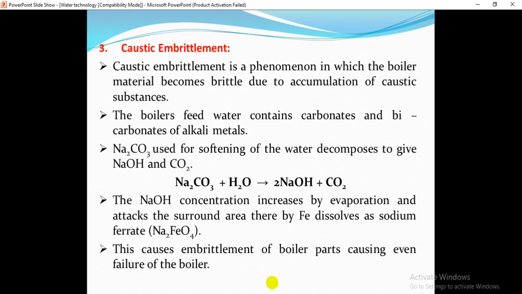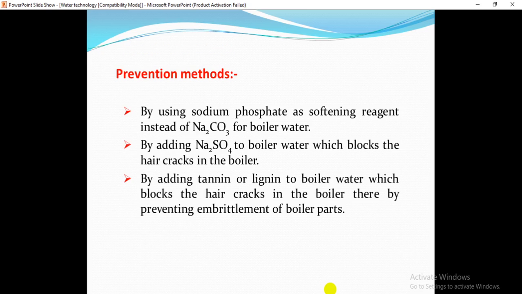This causes embrittlement of boiler parts, even causing failure of the boiler. And how to prevent it? These are the preventing methods for caustic embrittlement: using sodium phosphate as a softening reagent instead of sodium carbonate for boiler water.